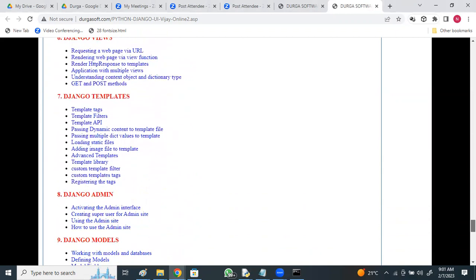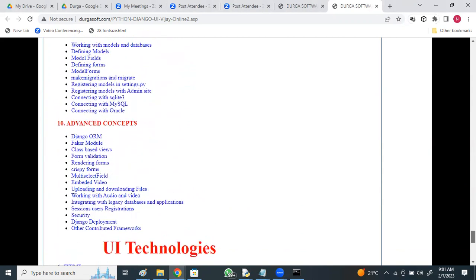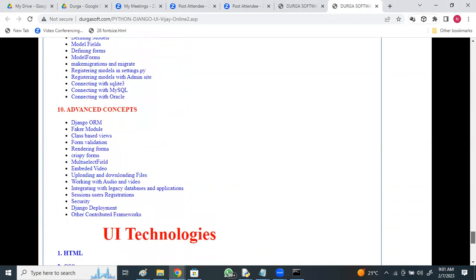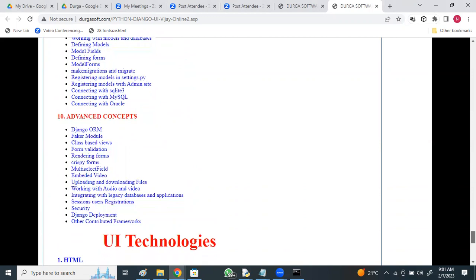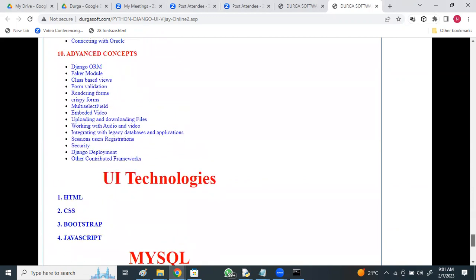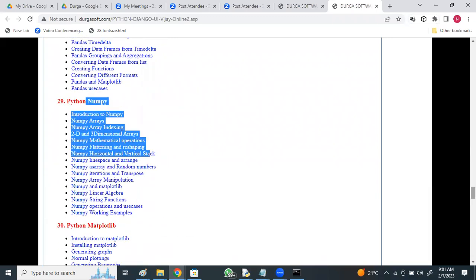Yes, Django templates, Django admin, Django models, advanced concepts. Apart from this Django, the knowledge required for developing and building web applications, UI technologies like HTML, CSS, Bootstrap, JavaScript, all this will be discussed. So if I come to this, just observe this.